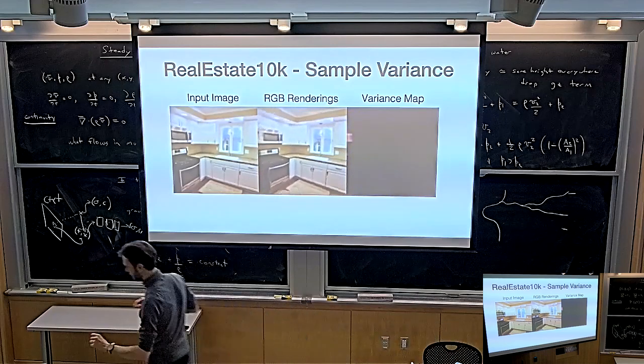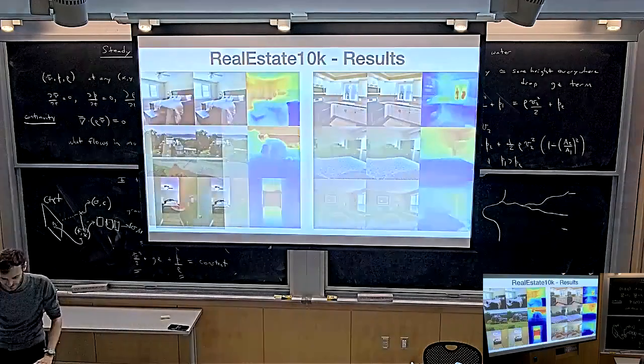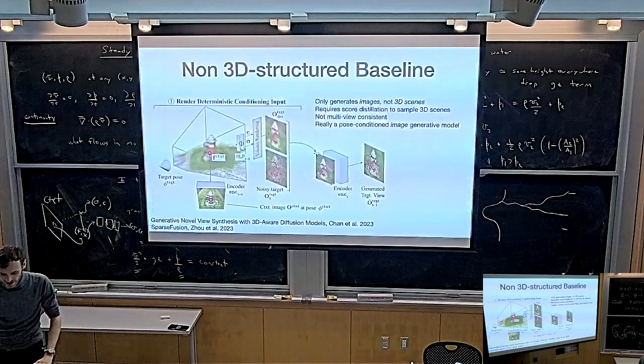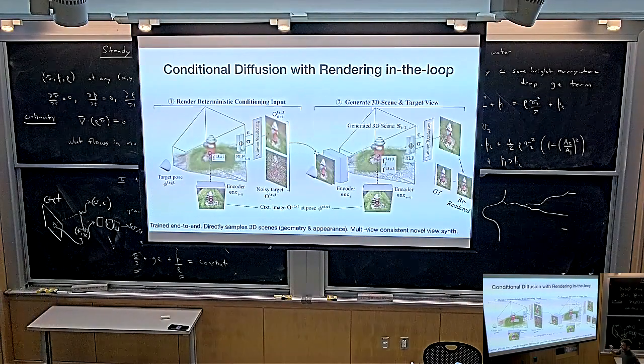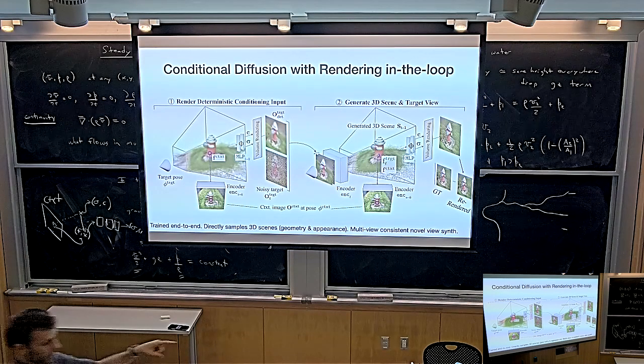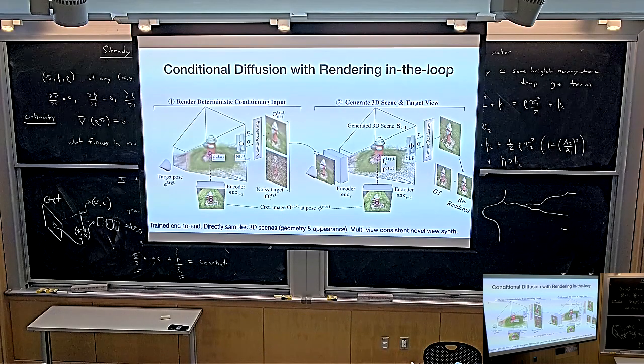I'm going to ramble a little bit more about this because I think it's really worth talking about. What is so special about diffusion models? Let's think for a moment about a GAN. What does a GAN do? You could build a version of this model that looks like a GAN, and maybe what you would do is take this context view, generate a random noise vector, and give both that random noise vector and this input view to a model that outputs an image. And then you have a discriminator on that image.